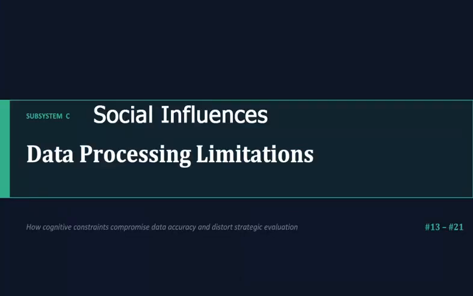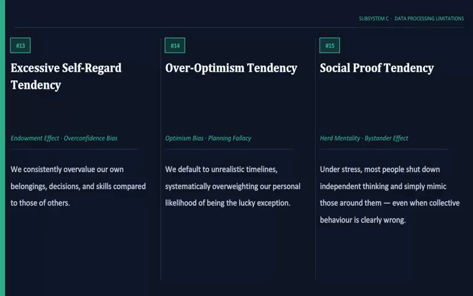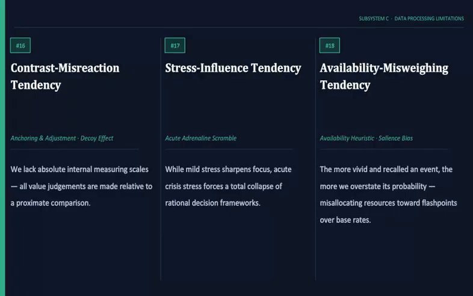The third category is social influences. Here, our decisions are shaped by the behavior and opinions of others. Excessive self-regard. We overestimate our abilities and judgment. Over-optimism. We expect better outcomes and shorter timelines than reality allows. Social proof. When uncertain, we follow the crowd. Contrast misreaction. We judge things relative to comparisons, not absolute value. Stress influence. High pressure can overwhelm rational thinking. Availability bias. Recent or vivid events seem more likely than they really are.